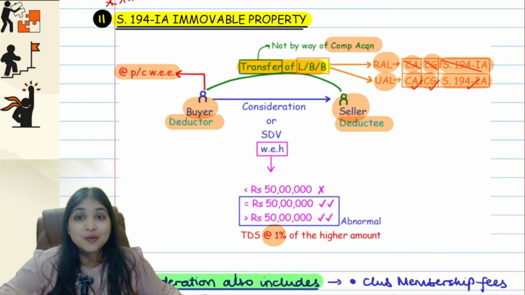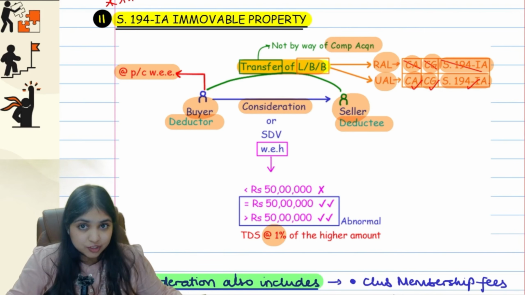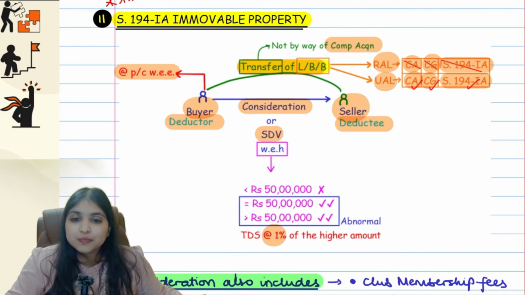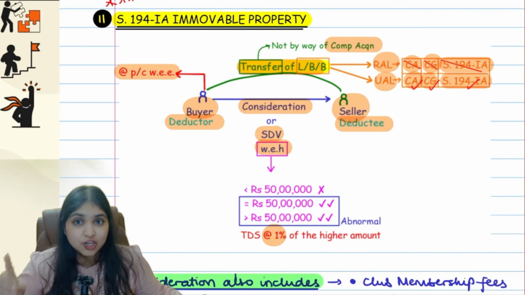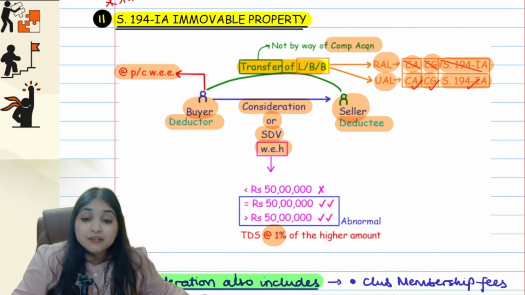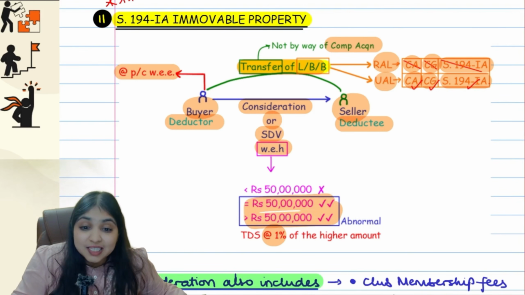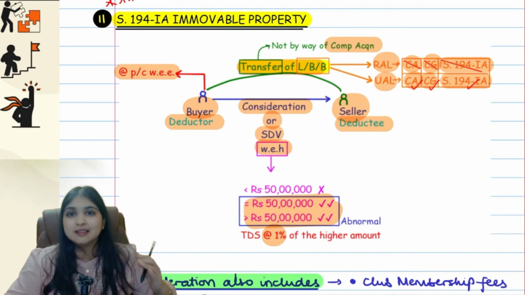Now comes a question, what is the limit? For the limit, you have to see the consideration for this transfer or stamp duty value, whichever is higher. Consideration or STV, whichever is higher you will take. That higher number, if it is at least 50 lakhs, again an abnormal limit, guys, then there will be TDS at the rate of 1%.